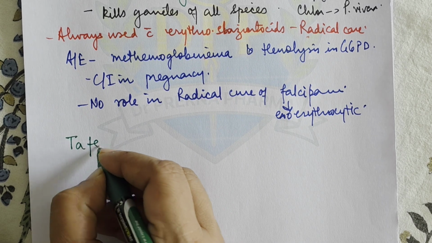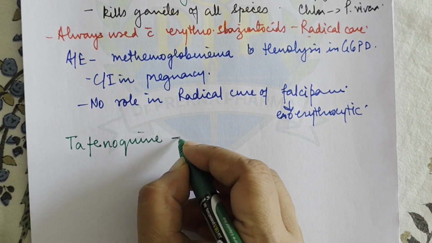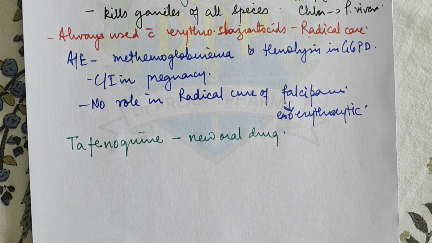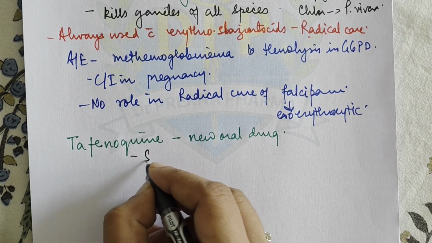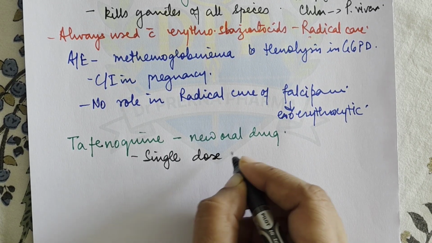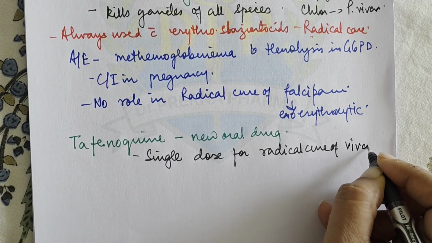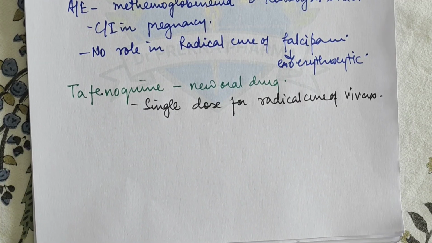Then there's a drug, tafenoquine. It is basically a new oral drug similar to primaquine, and this is approved as a single dose for radical cure of Plasmodium vivax malaria. Okay, so this is about the new drug.